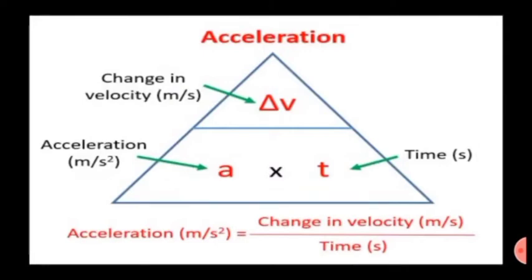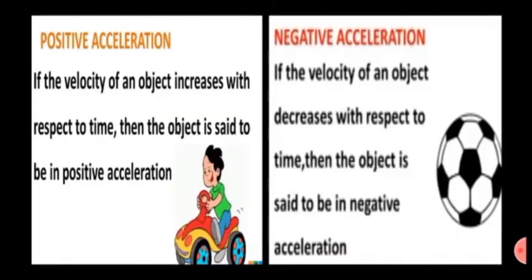The formula of acceleration is change in velocity divided by the time taken for the change. Positive acceleration: if the velocity of an object increases with respect to time, then the object is said to be in positive acceleration. Negative acceleration: if the velocity of an object decreases with respect to time, then the object is said to be in negative acceleration.